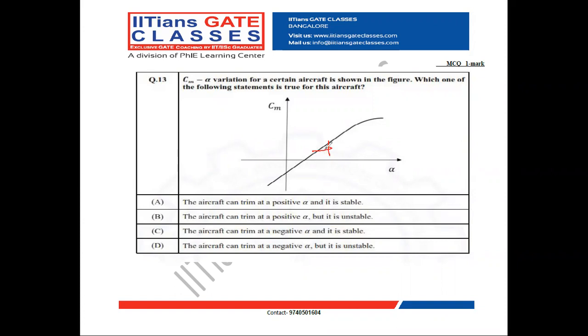In this plot, ∂Cm/∂alpha is positive, and at positive angle of attack, Cm equal to 0, that is, pitching moment coefficient equal to 0.